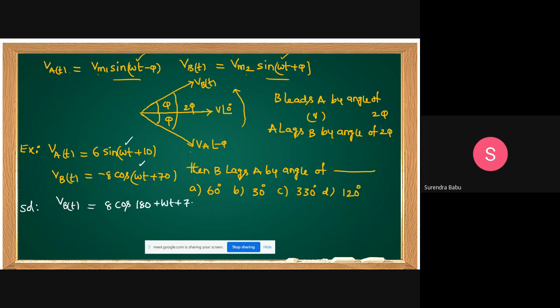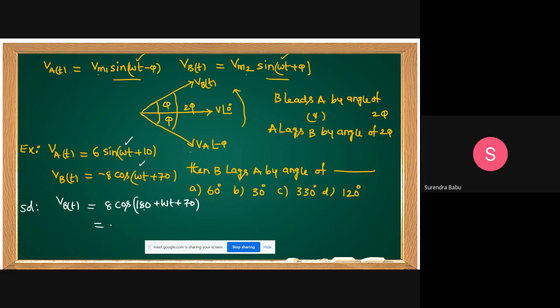Shall I write like this? Cos of 180 plus theta is minus cos theta. We can get the same waveform. Yes, sir. We can get the same waveform. Cos 180 plus theta is minus cos theta.